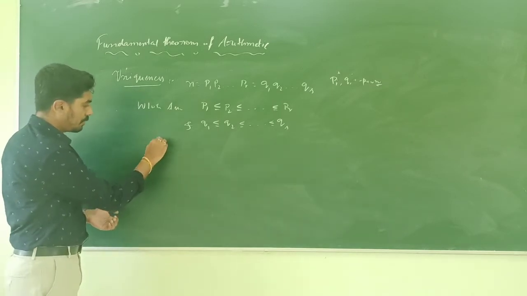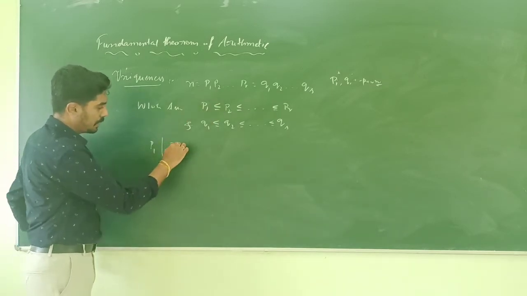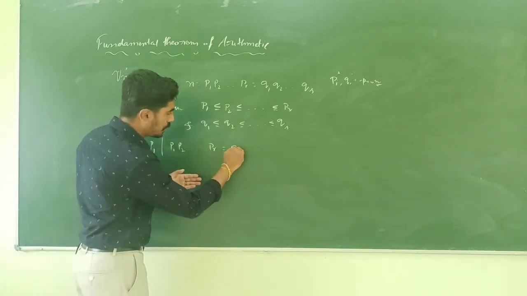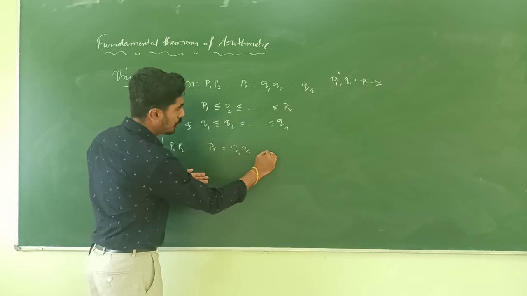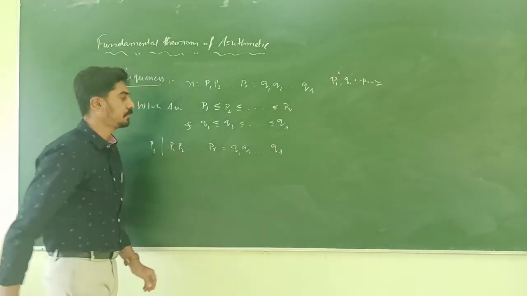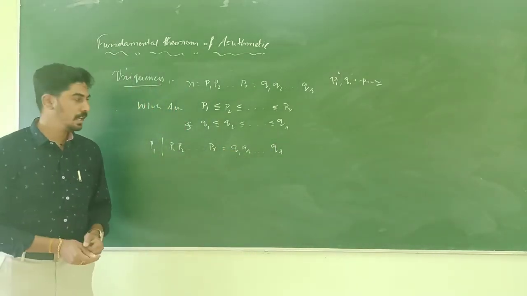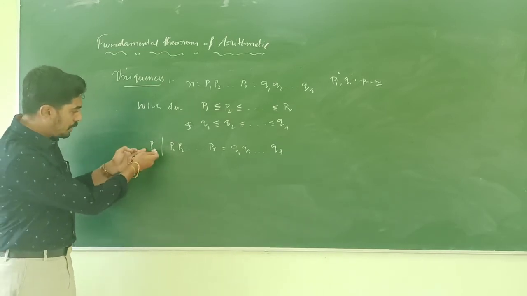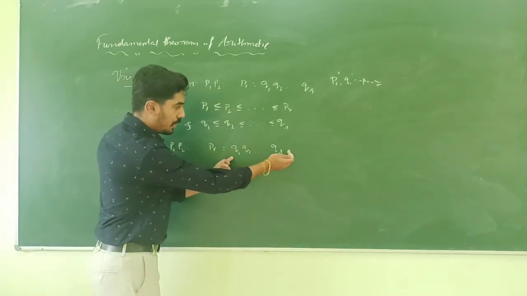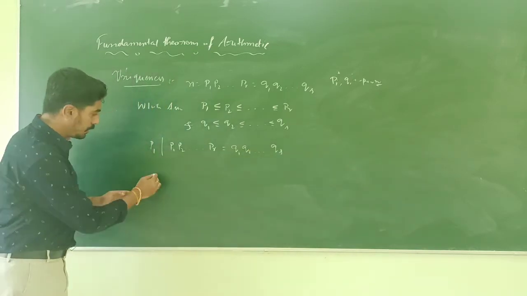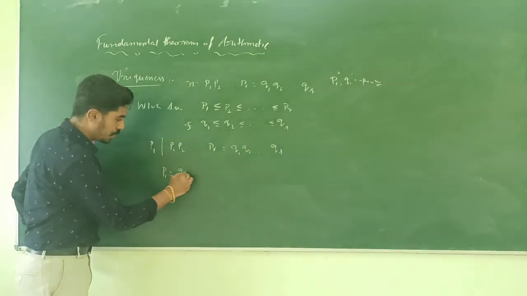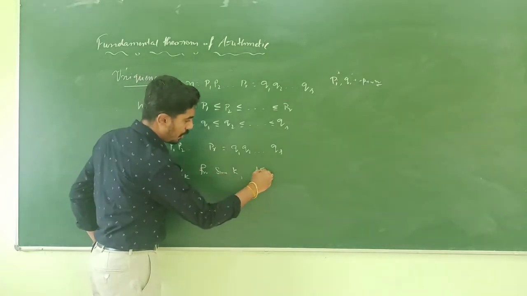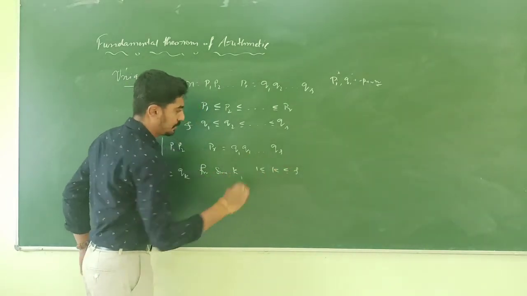Now P1 divides this product P1, P2, ..., Pr, which is equal to Q1, Q2, ..., Qs. By corollary 2 of the lemma, P1 divides the product of s prime numbers, so P1 should be equal to Qk for some k between 1 and s.